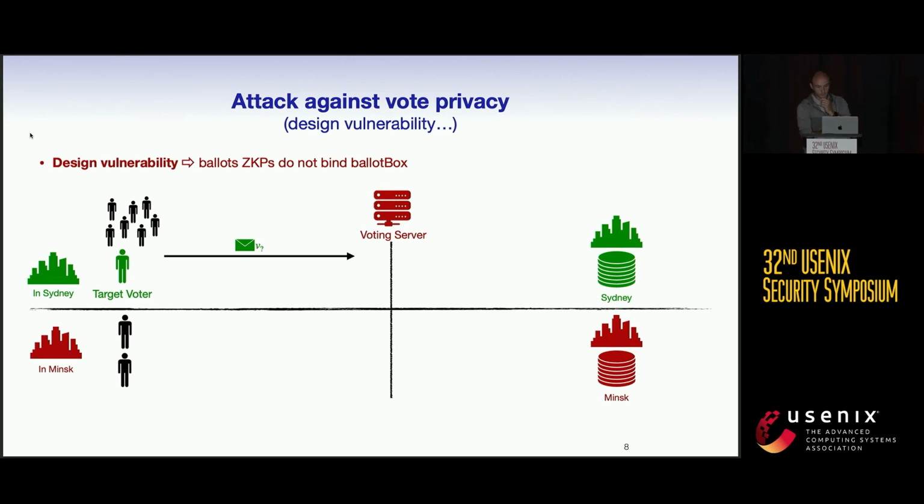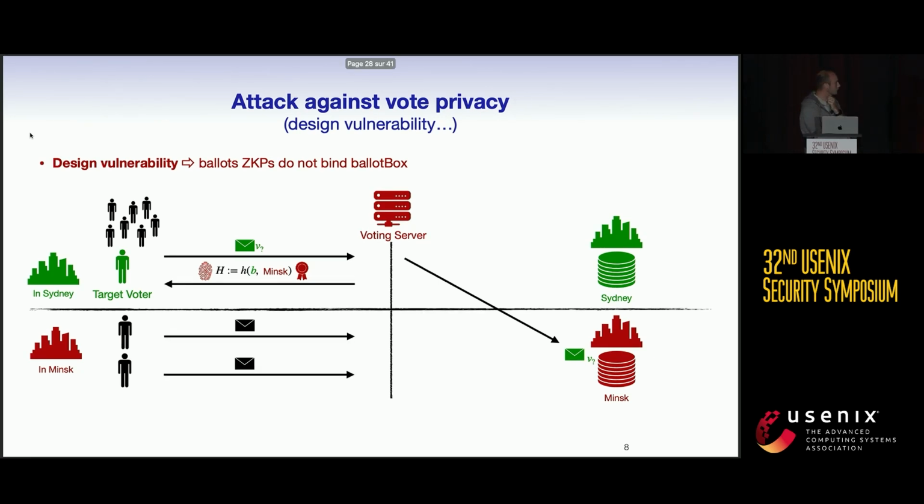The attack is very simple. When the target voter sends his ballot, the voting server can just put his ballot in the Minsk ballot box and adapt the receipt according to this modification so as not to be detected.